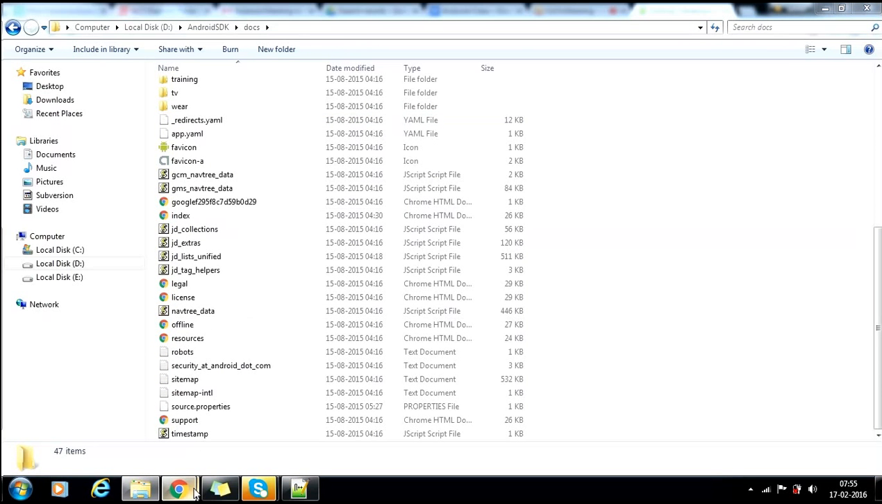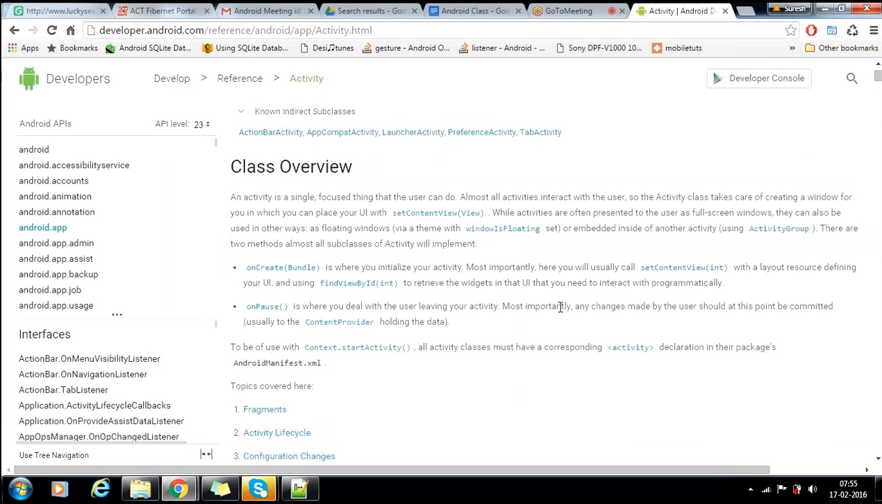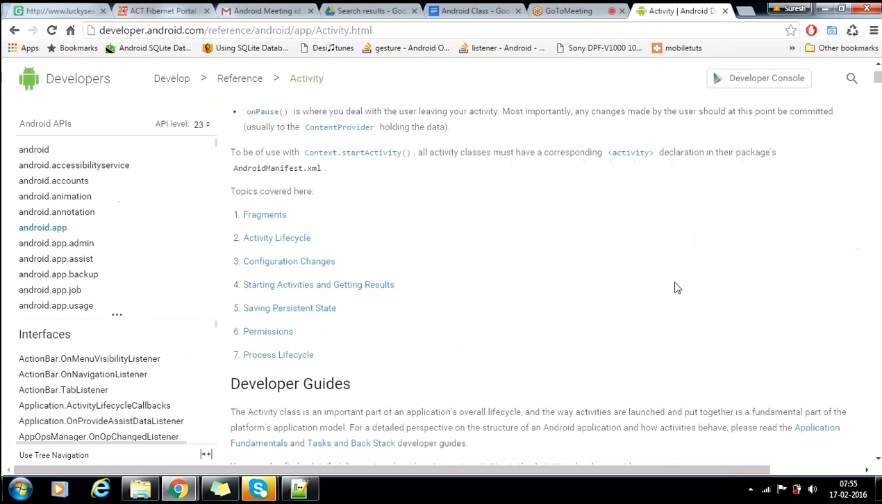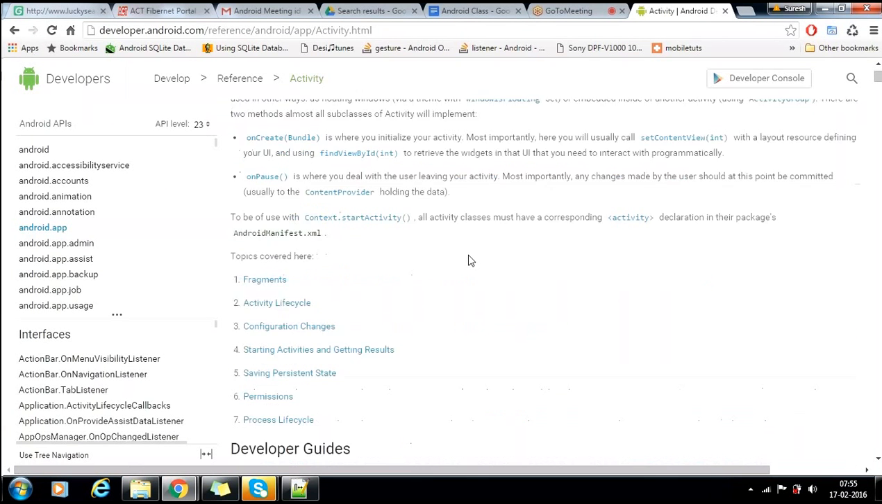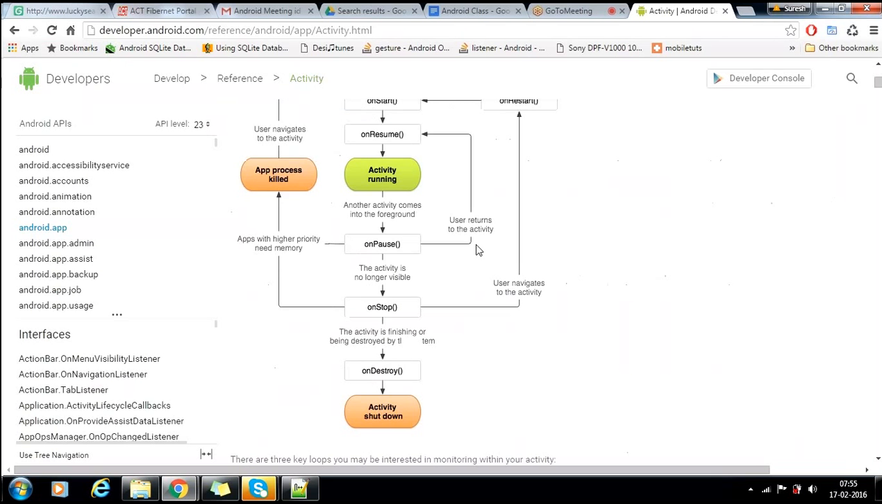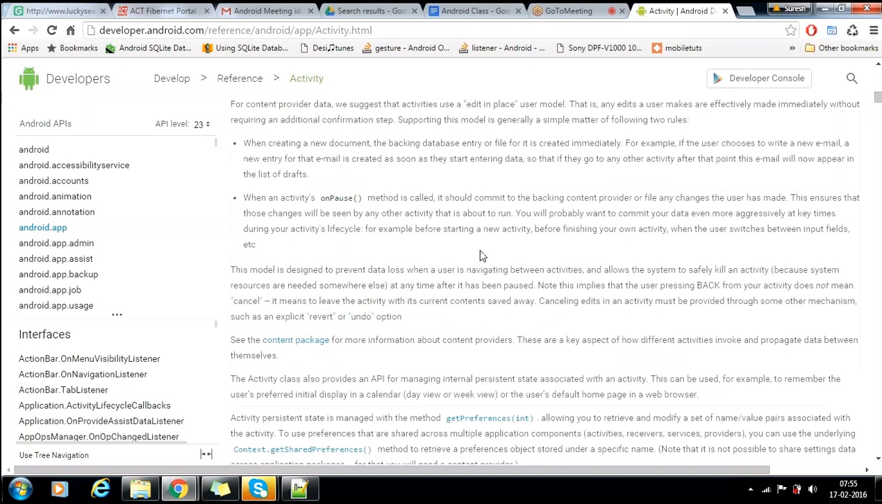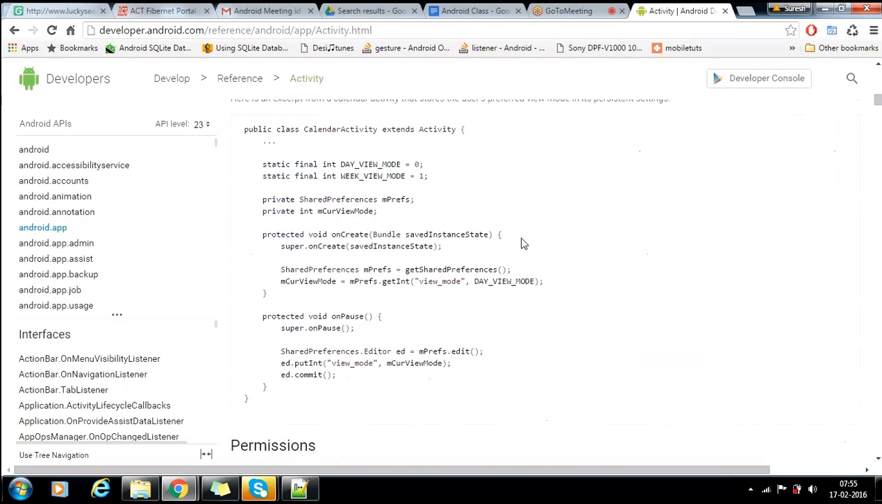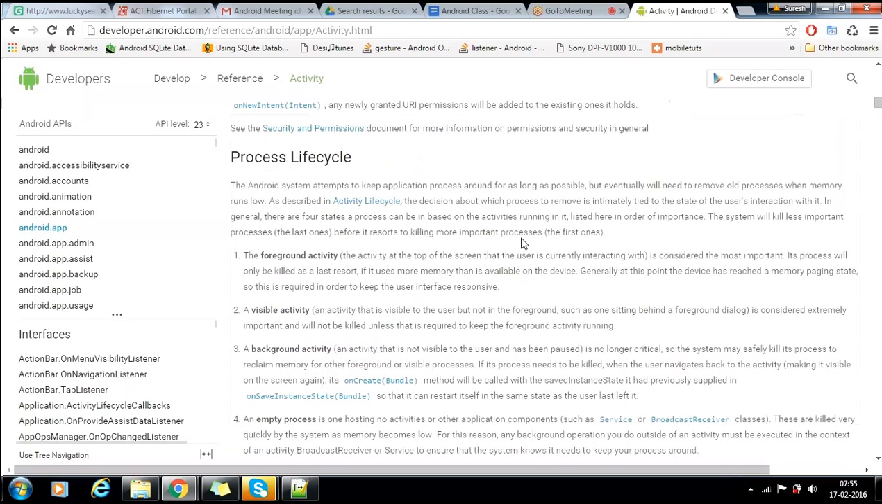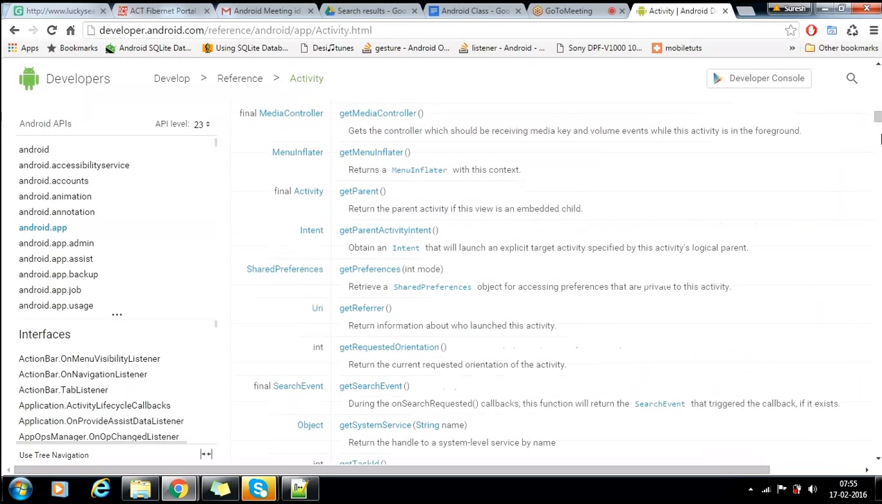This is the documentation for Android. Whenever you get any doubt, you need to go here and verify. This is a standard thing. If you want to know anything about activity, this is the best place compared to any other. You can have everything. Here it is the core, right? See, lots of information about activity.